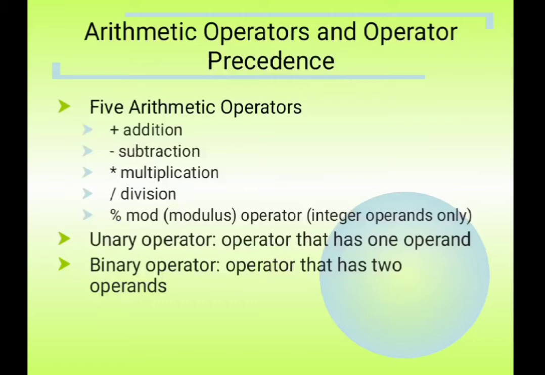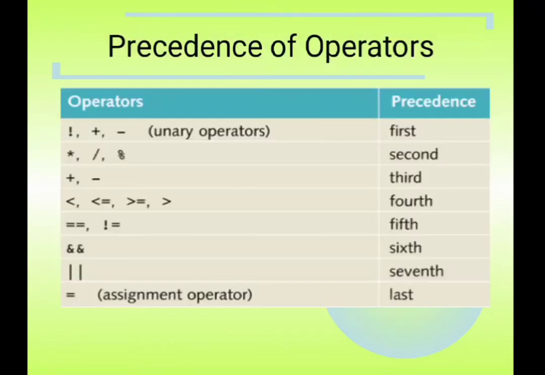Arithmetic operators and operator precedence. The five arithmetic operations we know are plus for addition, minus for subtraction, star for multiplication, slash for division, and percent for modulus. A unary operator has only one operand; a binary operator has two operands.